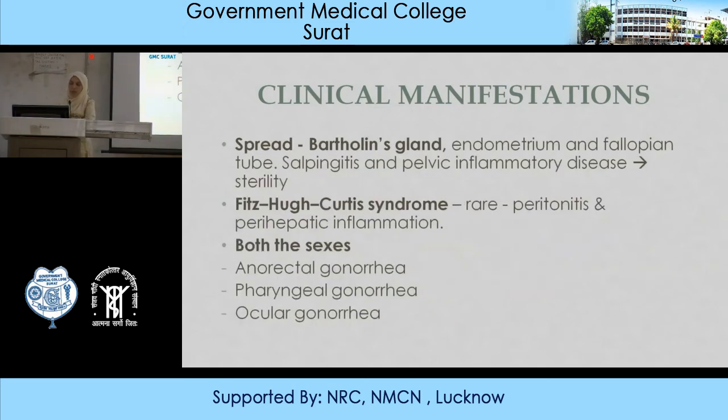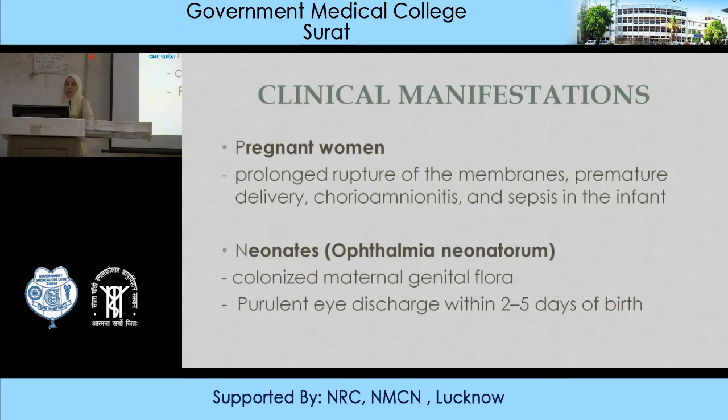The spread usually occurs through Bartholin glands, endometrium and fallopian tube, causing salpingitis and PID, pelvic inflammatory disease, ultimately leading to sterility, one of the causes by Neisseria gonorrhoeae. Then Fitz-Hugh-Curtis syndrome is rare, but it causes peritonitis and perihepatic inflammation. Both the sexes can have anorectal gonorrhea, pharyngeal gonorrhea and ocular gonorrhea as per habits. Pregnant women may have prolonged rupture of membranes, premature delivery, chorioamnionitis and sepsis in the infant.